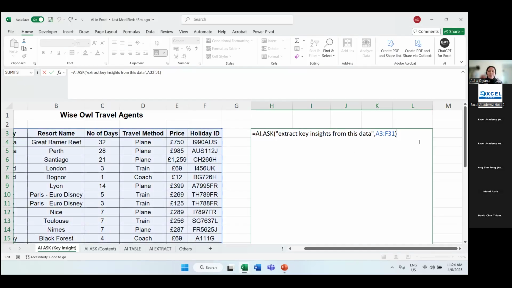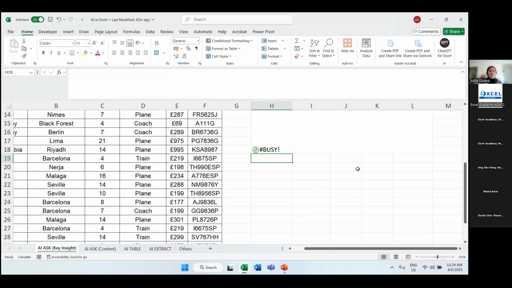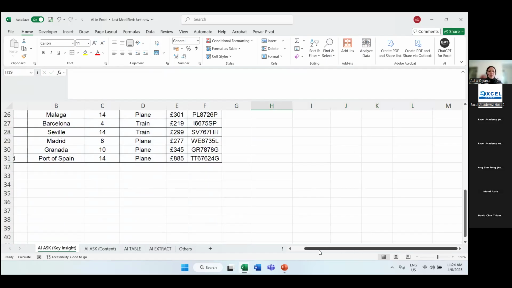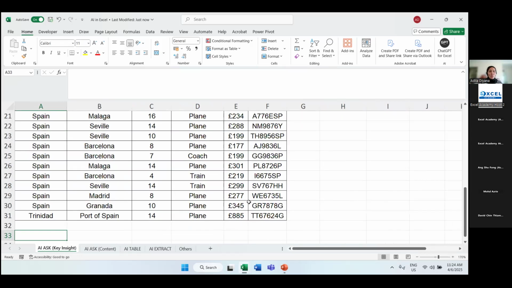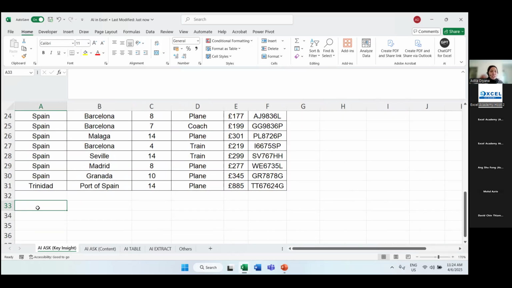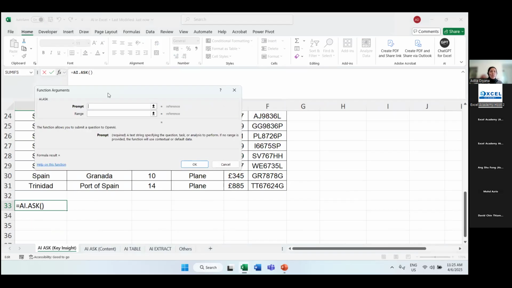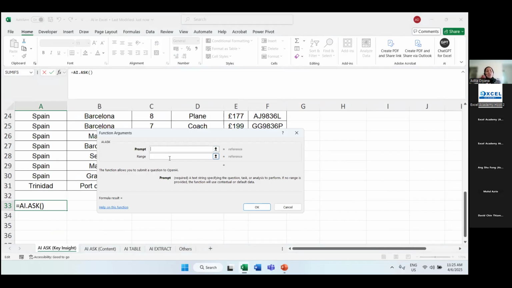Now, assuming I want to specify 5 key insights at the bottom, how do you do it? Let me zoom in a little bit. Here you can start with equal to AI.ASK. You can see the blue here, AI.ASK. I'm going to double click over there. And above your column A, you can see FX, Insert function.